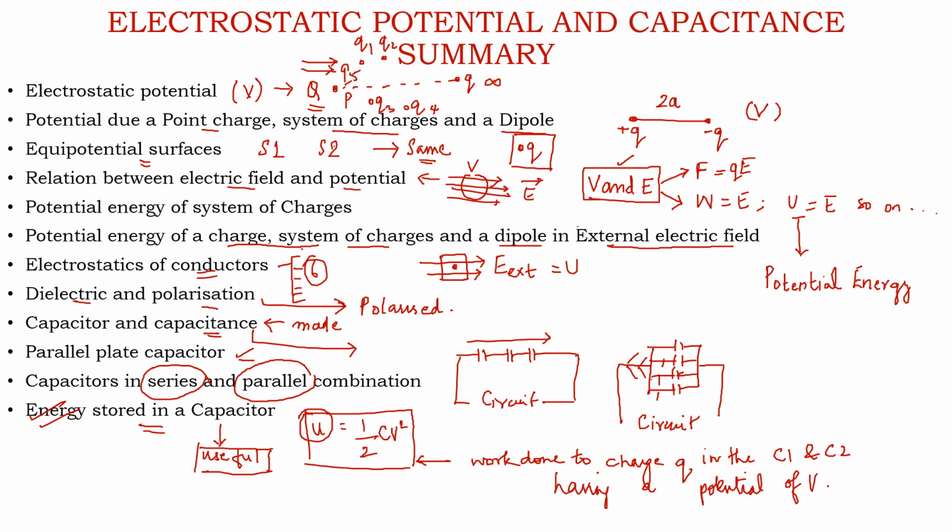So in this case we have found the work done, as our electric field is a conservative field, electric forces are conservative forces, so work done is also conservative in nature, and this is conserved in the form of potential energy inside the capacitor. So these are the topics which we have read under our chapter number 2, electrostatic potential and capacitance, and now we'll move on to the summary and recall all these topics.